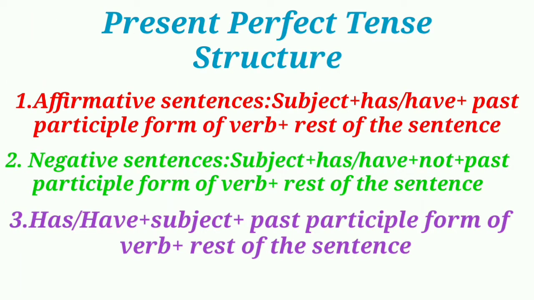Structure of present perfect tense. With the third person singular subject, we use has. For the other forms, we use have. The present perfect tense is formed with has or have, then past participle form of verb. The negative of present perfect tense is formed by putting not after has or have. The interrogative is formed by putting has or have before the subject.